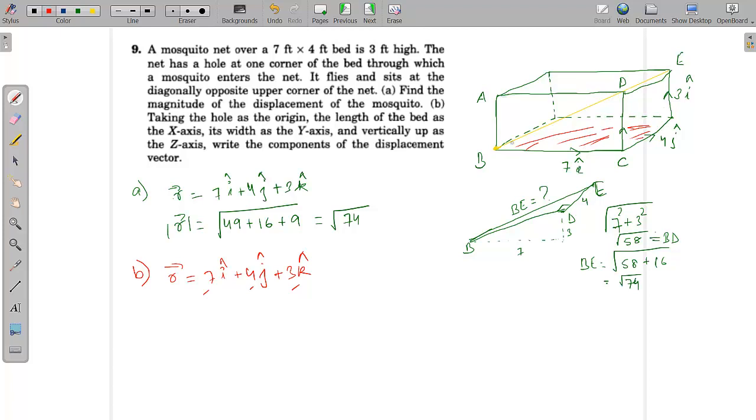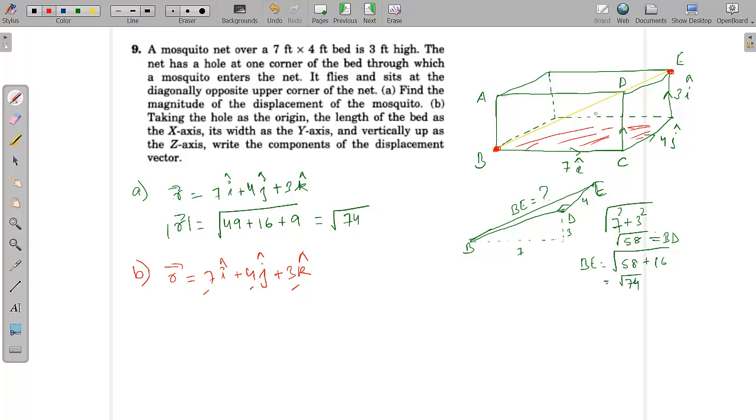So there is a fly, the mosquito here. It flies and sits at the diagonally opposite upper corner of the net. The net has a hole at one of the corners of the bed. So here is the bed, one corner here is where the hole is, and diagonally opposite, upside, it is going and sitting here. Now the first question is to find the magnitude of the displacement of the mosquito. How much displacement has this mosquito done from reaching B to point E?